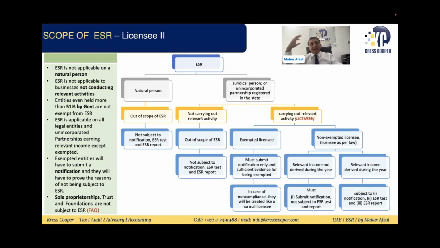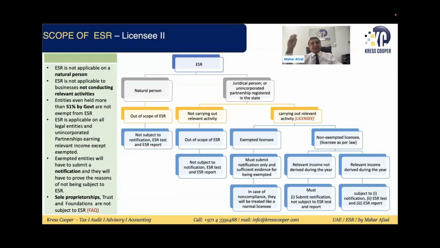Now the question is, they are carrying out a relevant activity. If they are conducting a relevant activity, meaning a juridical person or unincorporated partnership, the question is whether this activity is exempt or not. If this activity is exempt, they must submit a notification only, which will be sufficient evidence of being exempt in person. But in case they do not submit the notification, then full-fledged ESR will be applicable to them.